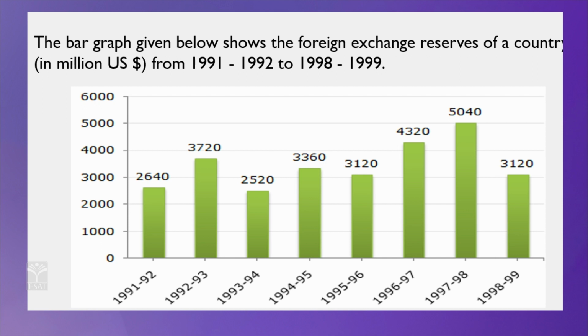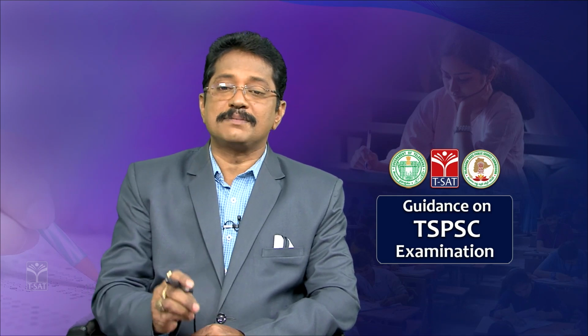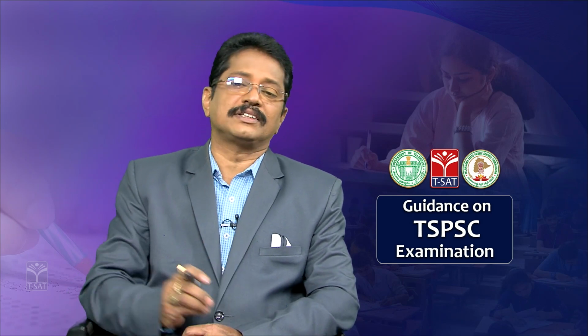So, you have to divide the total value by 8, then you will get 3,480. Clear? So, this is the average foreign exchange reserves of that country. Do you understand how to find the average here? Sum of the quantities divided by the number of quantities. Just add all those and divide by that particular number of years. How many years are there? 8 years.